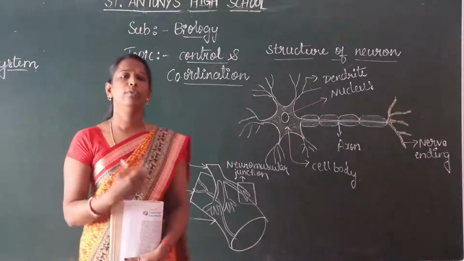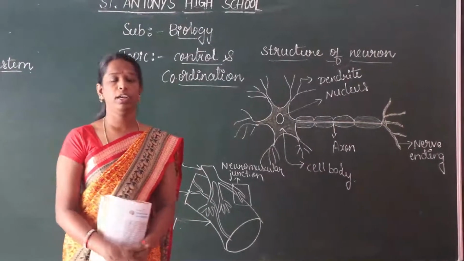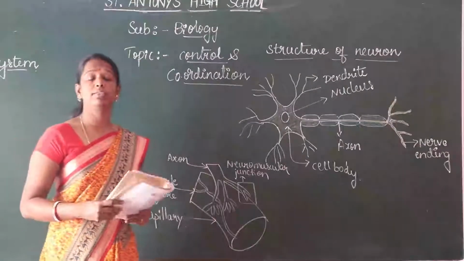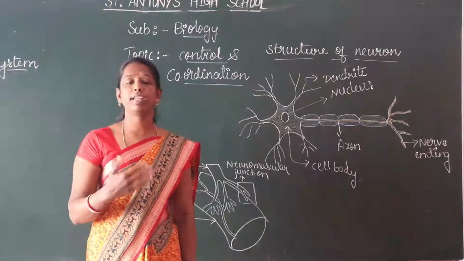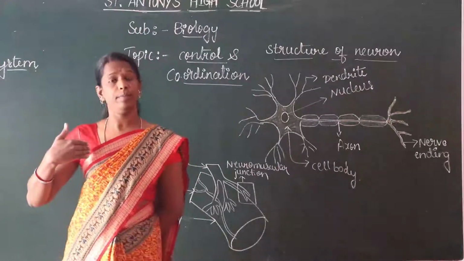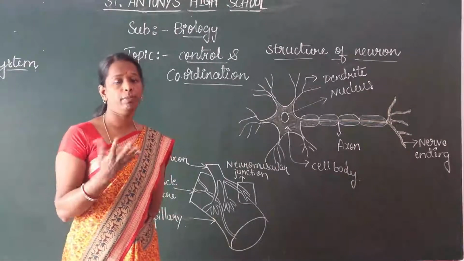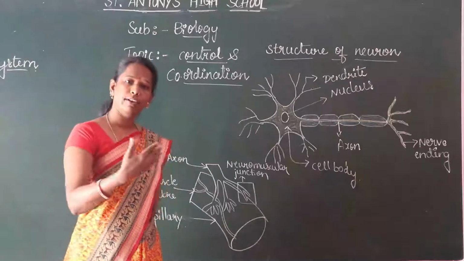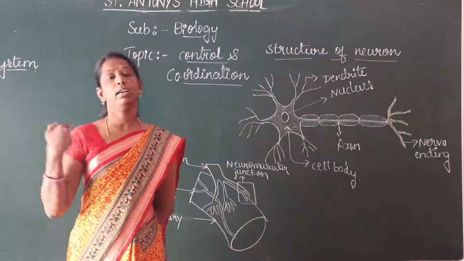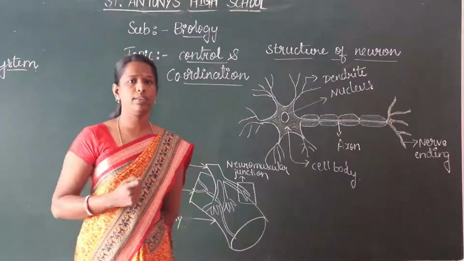First we learn the basic things about control and coordination. See children, in our daily life, we touch a hot object. For example, we touch an iron box and urgently take our hand back. When we touch a hot pan in the kitchen, our hand will be urgently returned back. This is one of the stimuli and responses.